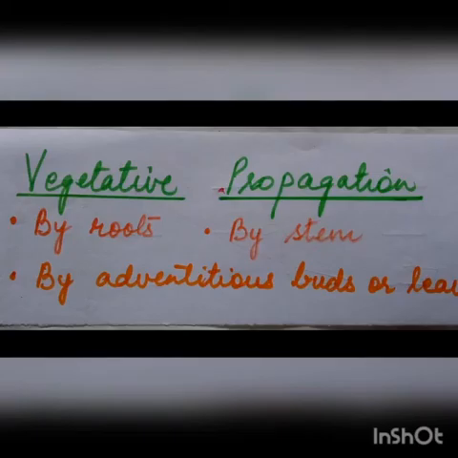Now vegetative propagation is the method of giving rise to a new individual from the vegetative part of the plant. All of us know that the plant has three main vegetative parts: the root, stem and the leaves. So if a plant is grown by the root, by the stem, or by the leaves, then it is known as vegetative propagation.